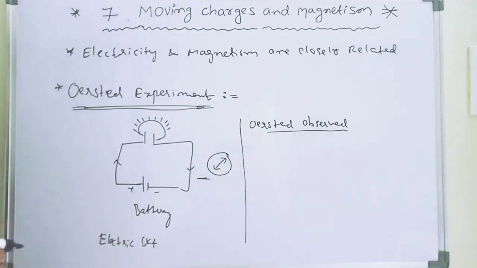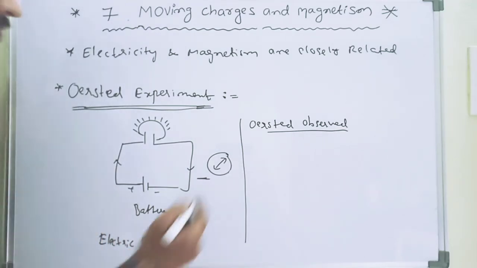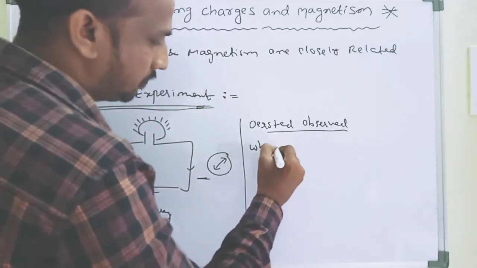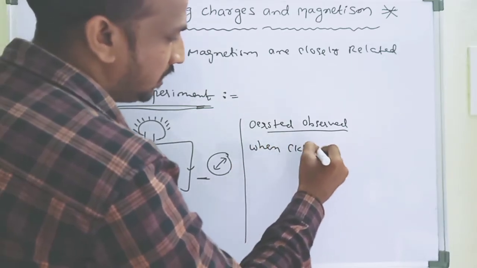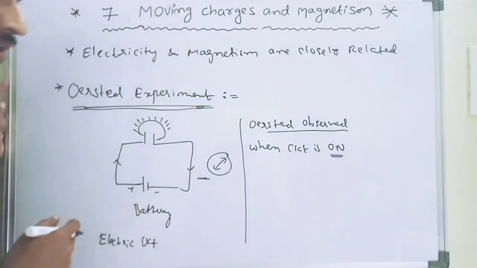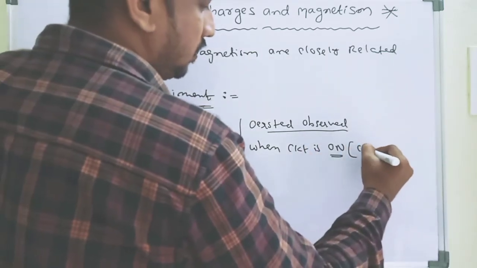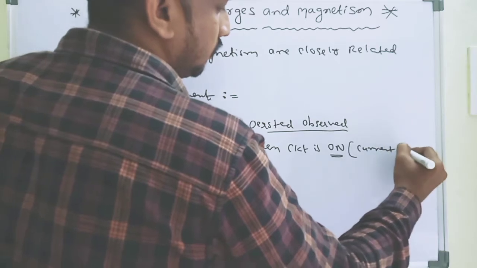When the electric circuit is on, which means the key is on, current flows.